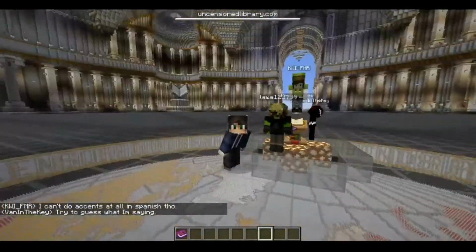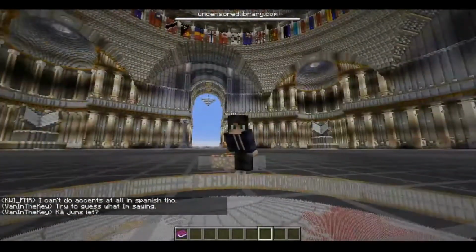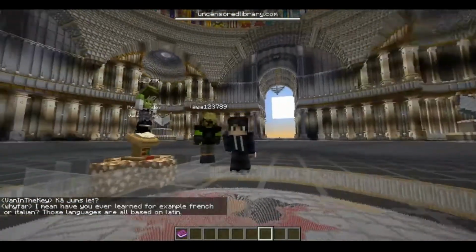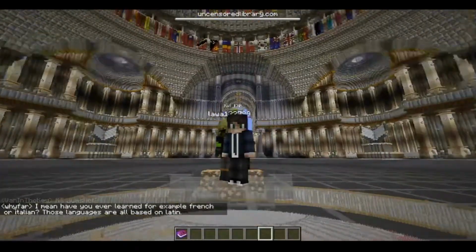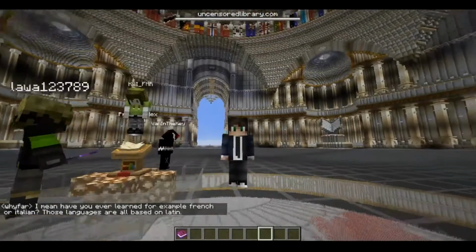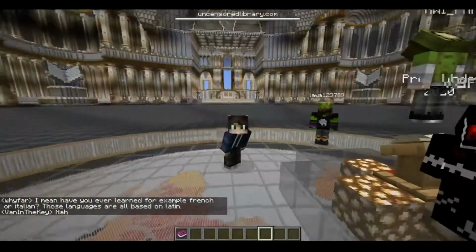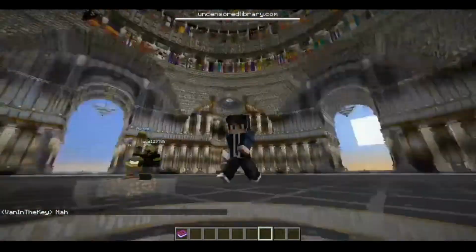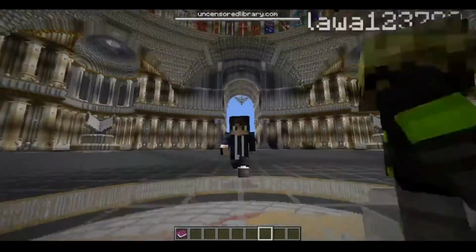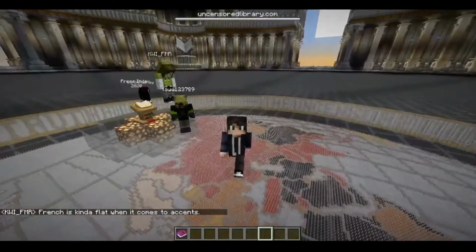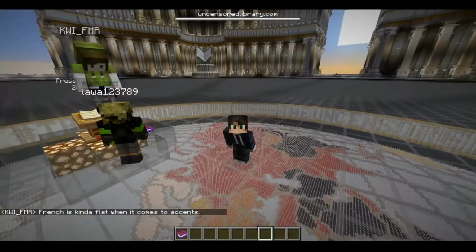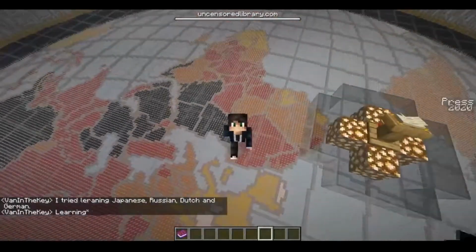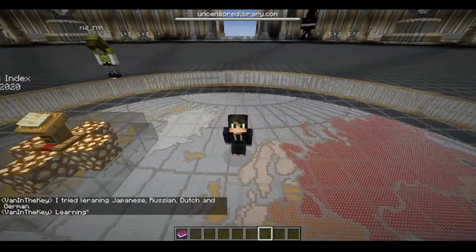If you guys want me to look at more books, Pakistan, China, Bangladesh, I guess, more countries, whichever you want, I might do a separate video just reading the articles. But you can come and check out this server. The IP of this will be in the description below. The Uncensored Library. This is a pretty legit server, and this is all built in Minecraft. Just imagining that something like this can be built in Minecraft literally blows my mind.